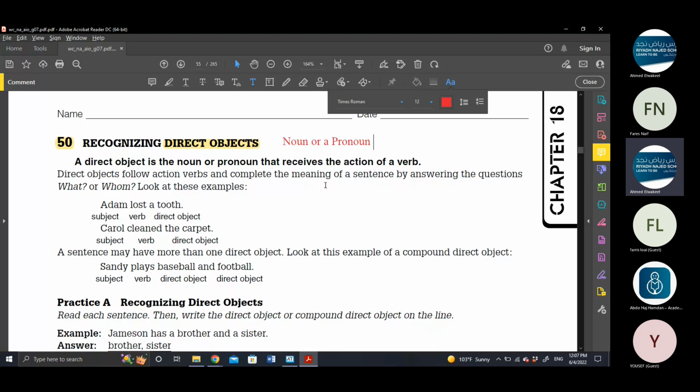What is a noun? A noun like what, for example? Come on, boys, speak. Important is an adjective. No, but when we speak about a noun, what is a noun? Because you're saying that the direct object is a noun or a pronoun, but what is a noun and what is a pronoun?